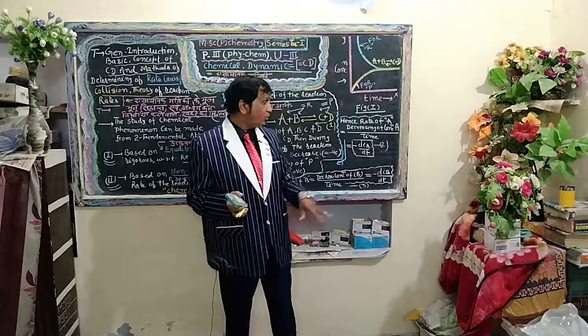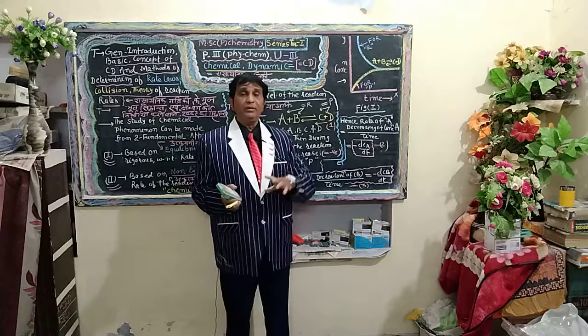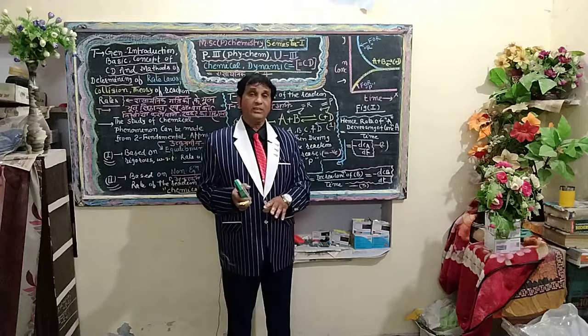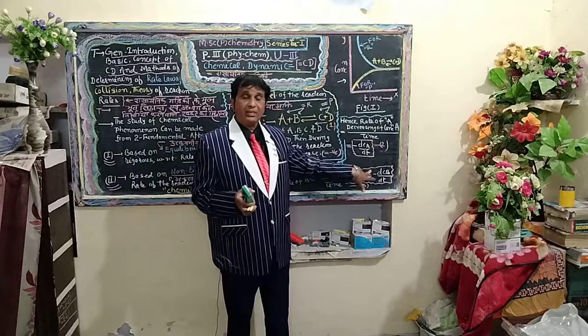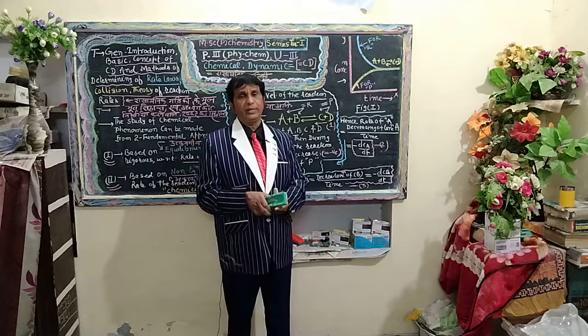Now it is the turn to define how you will define the velocity of the reaction with respect to A and with respect to B here. From equation number 2, it is evident that the variation of concentration of reactant A with respect to time is known as the velocity of the reaction with respect to reactant A. Next, how will you define the velocity of the reaction with respect to B here?